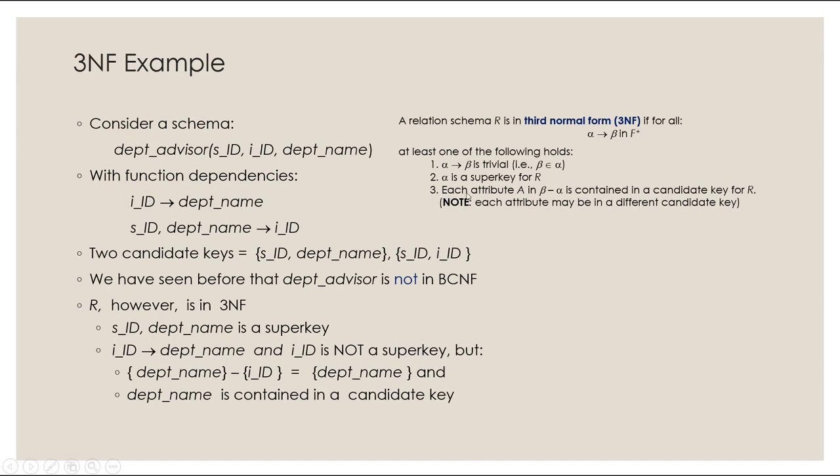So we have this third condition where each attribute A in beta minus alpha, which would just be department name, is a subset of a candidate key. We have two candidate keys here. So is department name part of any of these? Not in here. It is part of this particular candidate key. This one, in fact, does not break the rule for 3NF, so it is in 3NF. This works because SID and department name is a super key, because with this you are able to get the whole relation. Okay, so both of these don't break the rule for 3NF, and it is already in 3NF right now.